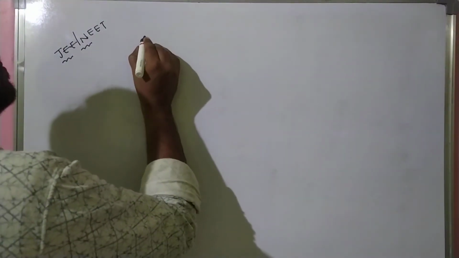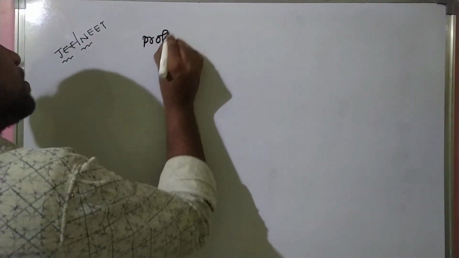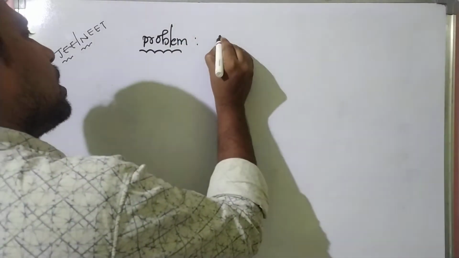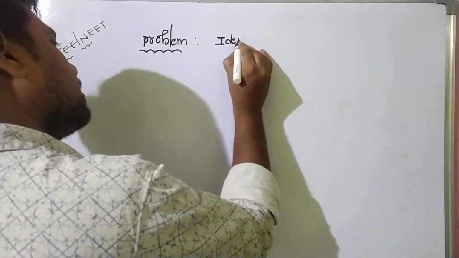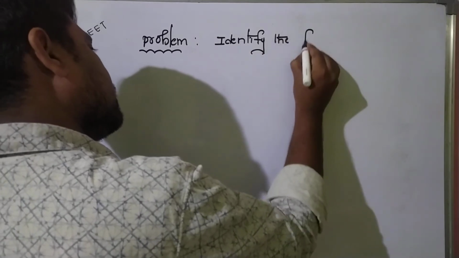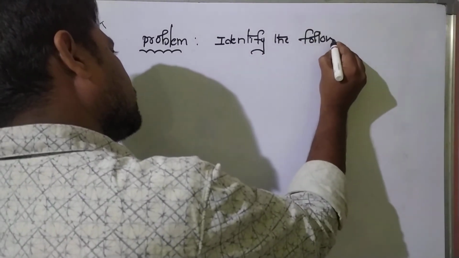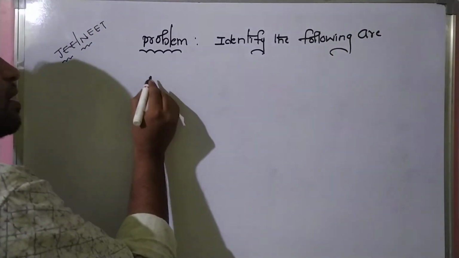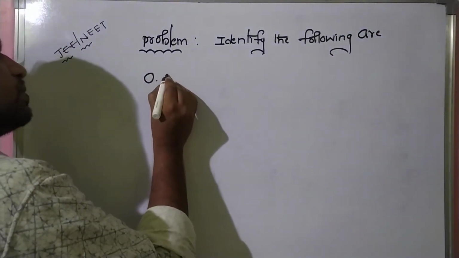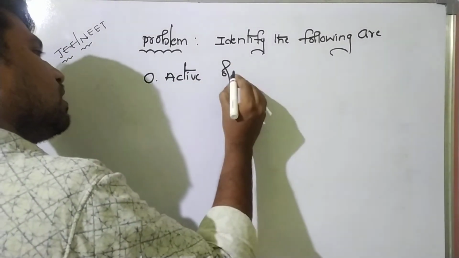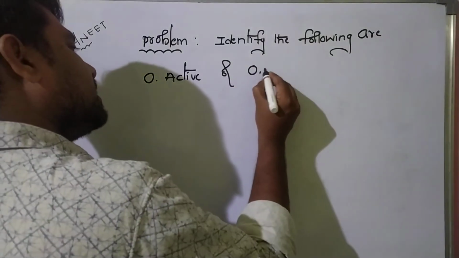Okay, students. Now, please note the problem. Identify whether the following are optically active or optically inactive.